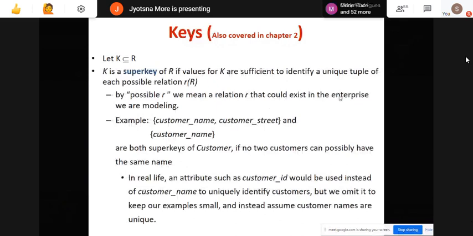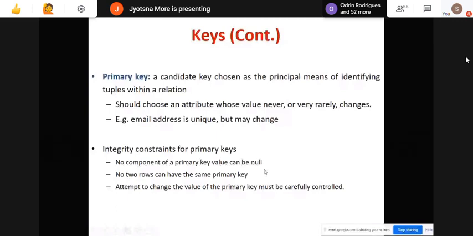These properties are very important when you are writing for an integrity constraint. No component of a primary key value can be null. If you are saying student roll number is a primary key, then for every student you must add the value for a roll number. You cannot keep that cell empty. No two rows can have the same primary key. That is, roll number 1 and roll number 2 will not both have roll number 1. Both will have a different number as roll number is a primary key. So every student will have a different value for a primary key.